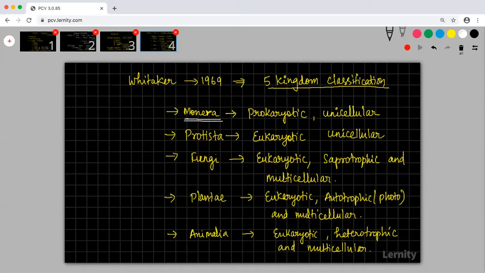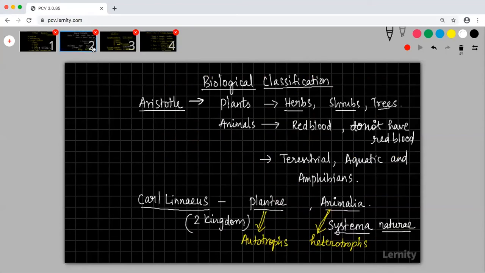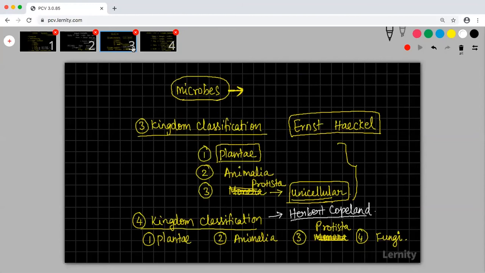Cladistic taxonomy and all I'll tell later, not now. Okay, fine. Someone wanted slide 2. Someone wanted slide 3. Okay, then someone wanted slide 4.